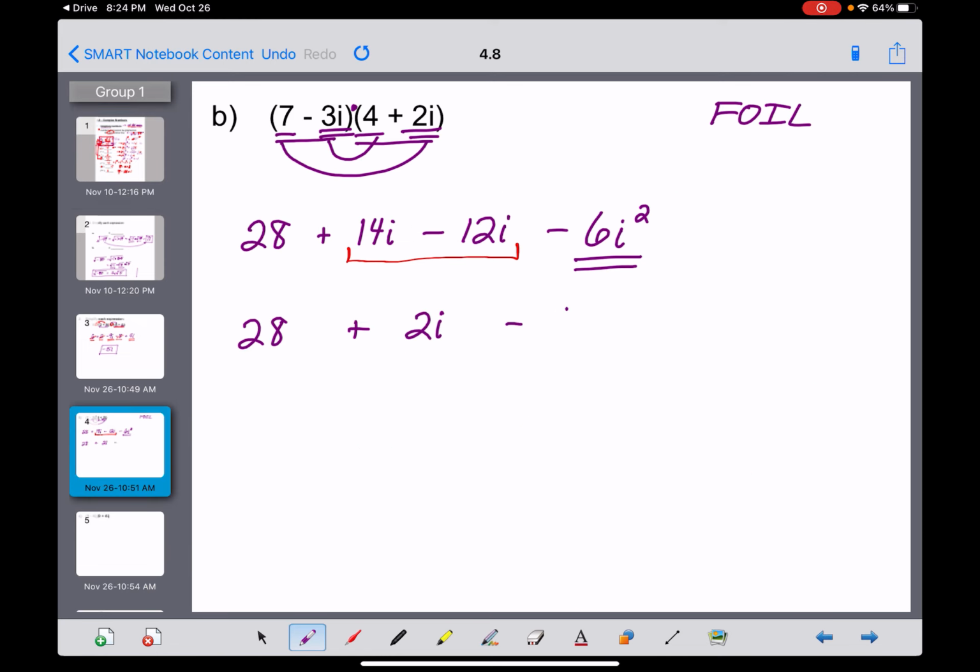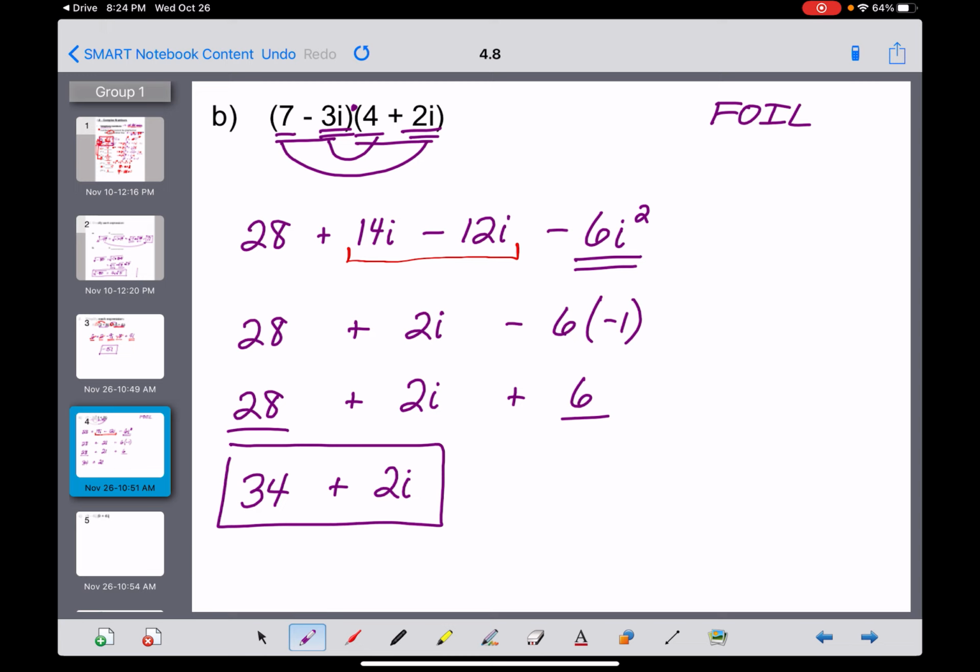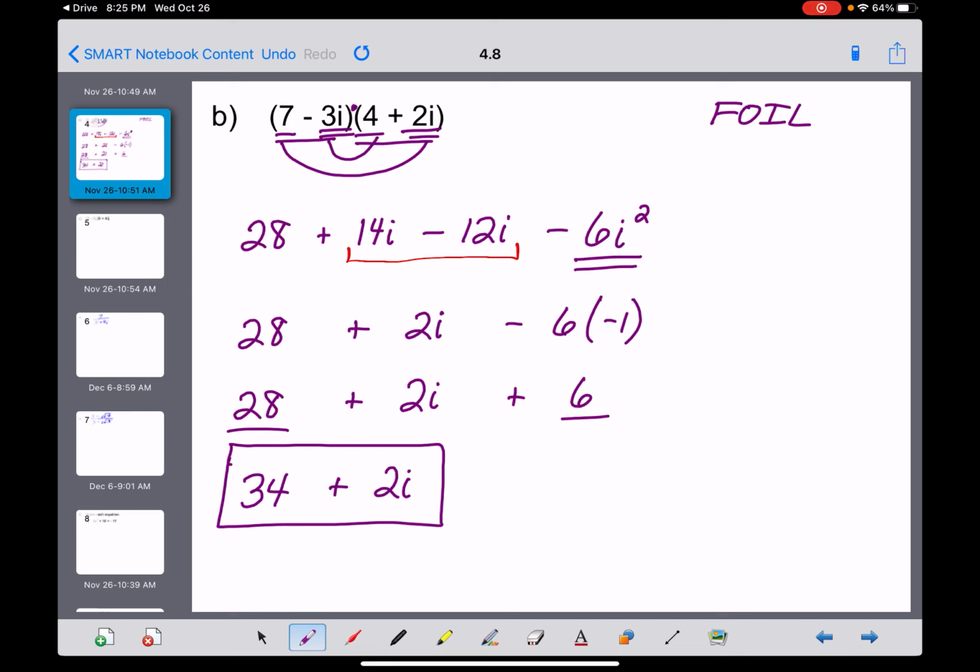So this is now minus 6, but the i squared becomes negative 1, and that gets multiplied by the 6 there. So what do we have? 28 plus 2i, and then a plus 6 now. That was negative 6 times negative 1, and that gives us two real numbers here that can be combined. 28 plus 6 is 34, and a plus 2i. And there's nothing else we can do to simplify that complex number there, so that's our answer here, 34 plus 2i. So that's what it looks like to FOIL or to multiply two complex numbers.